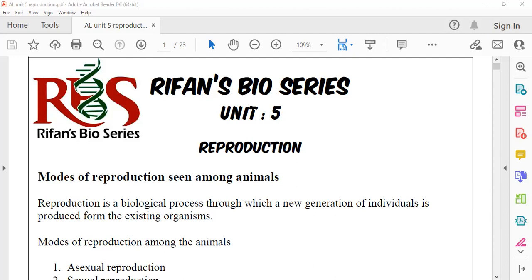The most important part, the common importance of sexual and asexual reproduction, is confirming the continuous existence of a species. Asexual reproduction also does it, sexual reproduction also does it. So it can be a definition for you in the exam papers asking what is reproduction.